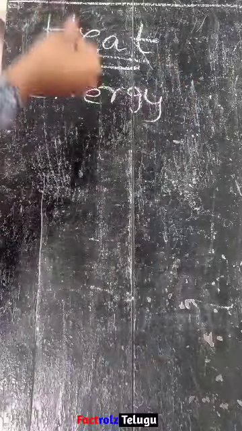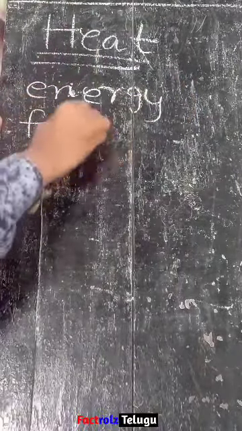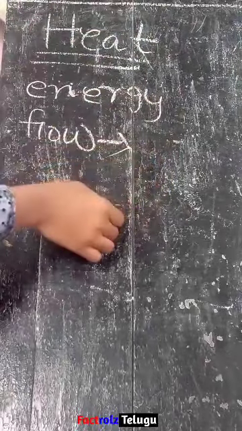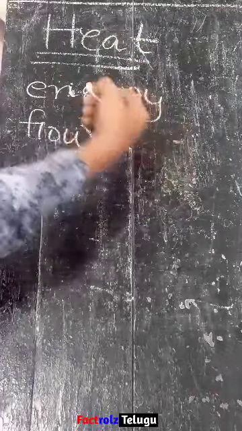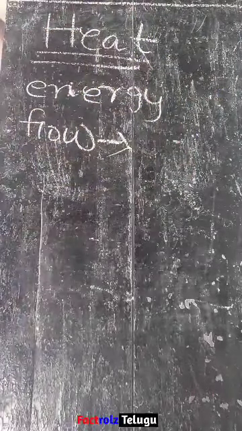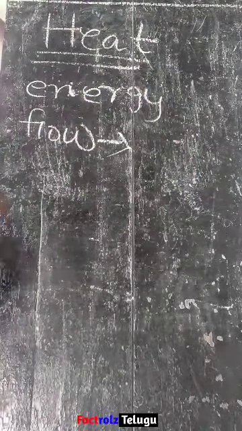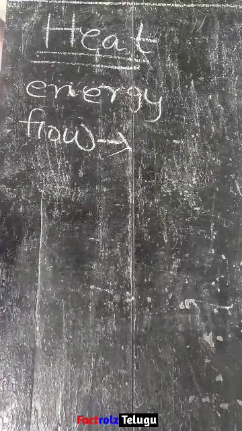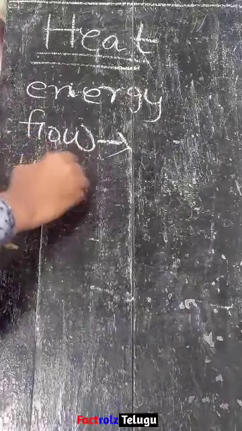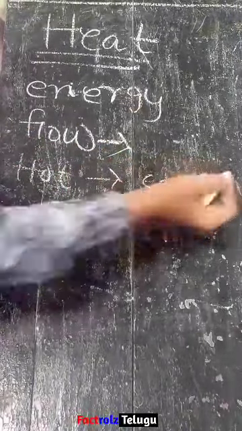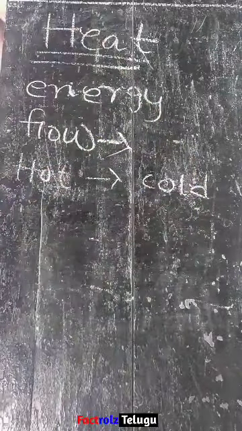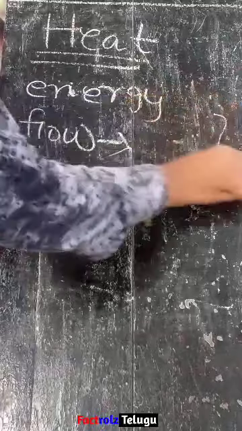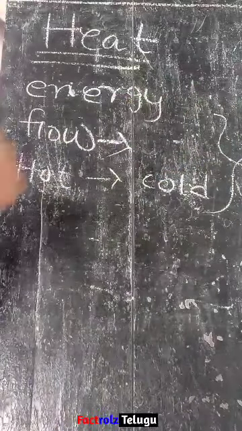Heat always flows when two bodies are kept in contact until they attain thermal equilibrium. Another statement: it will flow in a particular direction, not a random direction, from the hottest body to the coldest body. It won't transfer from cold to hot. These are the three main points to keep in mind about heat.